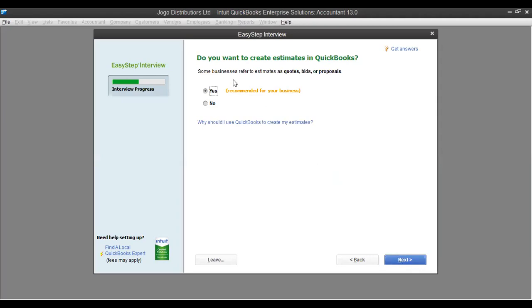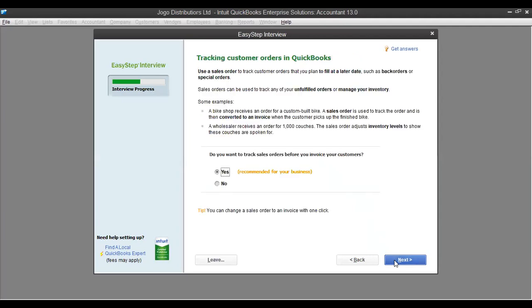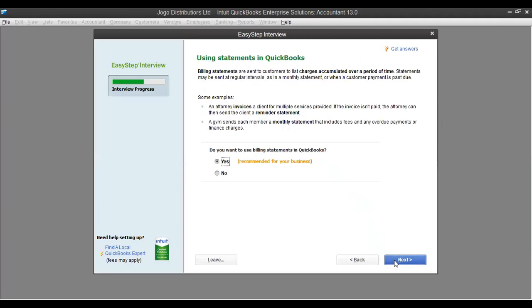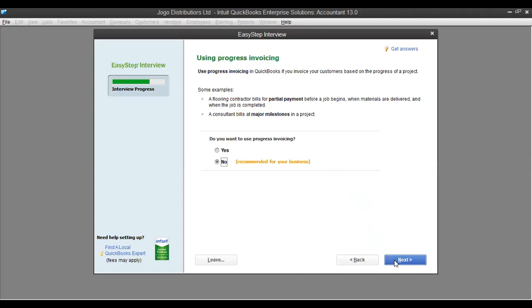Okay. Do you want to create estimates in QuickBooks? This one is a constant. So most of these are yeses. Do you want to track your sales orders? Of course. Do you want to use billing statements in QuickBooks? Of course.